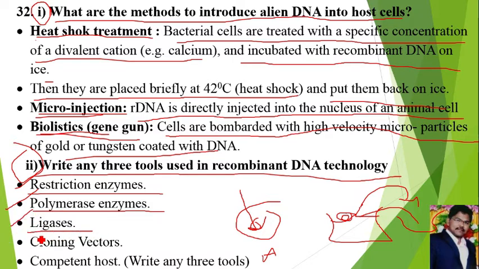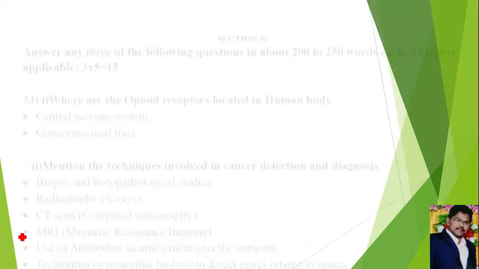Ligases are used for attachment of DNA fragments. Then cloning vectors, which are used for transfer of the desired gene into the host. Next, competent host, which is used for the production of the product. These are the different tools involved in recombinant DNA technology.